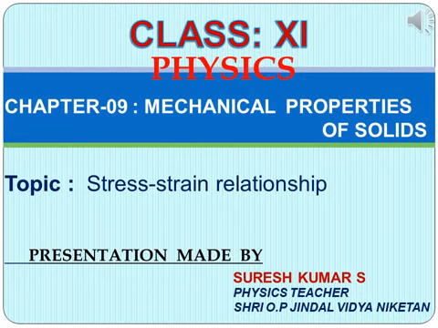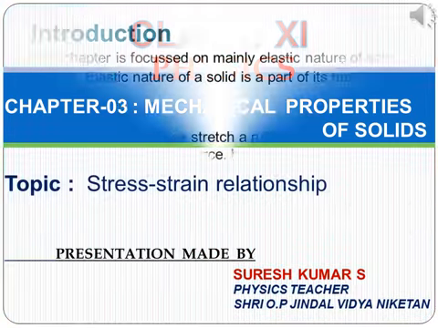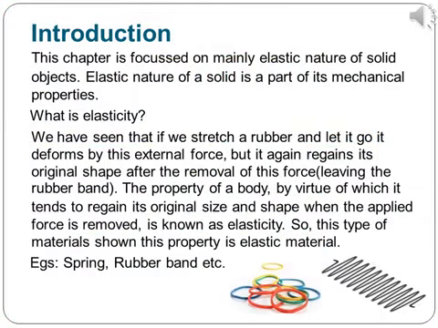Today, I am going to start a new chapter which is Mechanical Properties of Solids. It is from Volume 2. Today's main discussing topics are stress, strain, and their relationship. This chapter is mainly focused on elastic nature of solid objects. You have to understand that elastic nature of an object is a part of its mechanical properties.